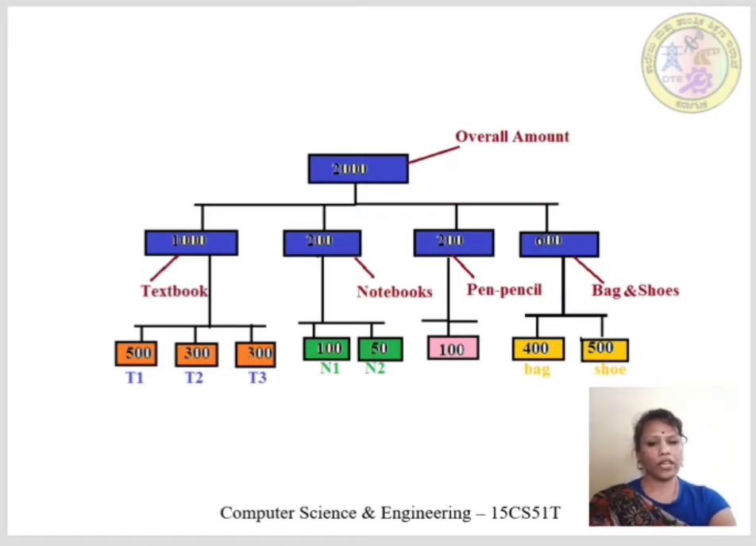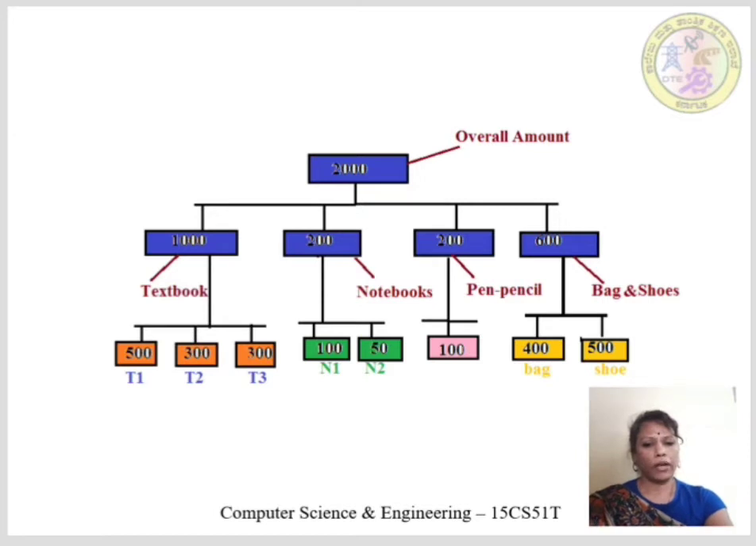In the same way, when you go to buy notebooks, you will come to know the actual price of the notebooks. N1 is 100 and N2 is 50. So here you can save rupees 50. And in pen pencil purchase, you can save rupees 100 because it costs only 100 and you have reserved 200, double of the actual amount.